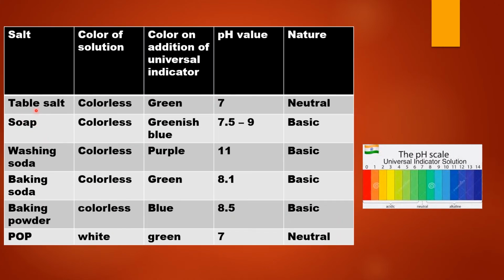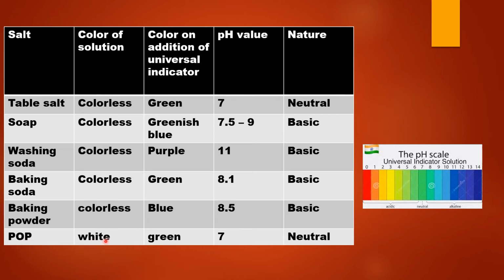Suppose you are given concentrated solutions of table salt, soap, washing soda, baking powder, plaster of Paris, and you are asked to find out whether the given solutions are acidic, basic or neutral in nature. How will you do it? Of course, with the help of pH indicator solution. When water is added to all these salts, the solutions are colorless in nature, except for plaster of Paris, which is white in color.